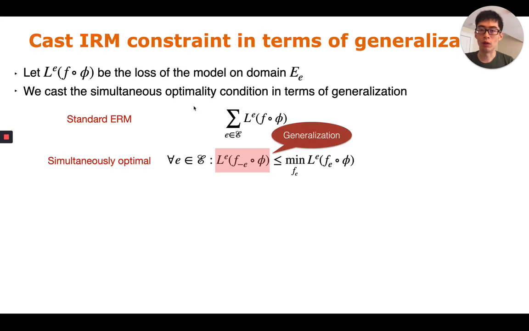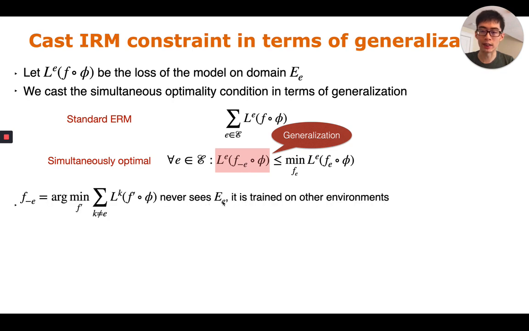So how to solve this collapsing problem? Well, we propose to cast the IRM constraint in terms of generalization. Here we replace the simultaneous optimality constraint with a different predictor, F minus E. F minus E never sees this domain E, and it's trained on all the other environments. Since F minus E never sees this holdout domain E, this term, L_E of F minus E phi, represents the generalization accuracy of a predictor F on the new domain.